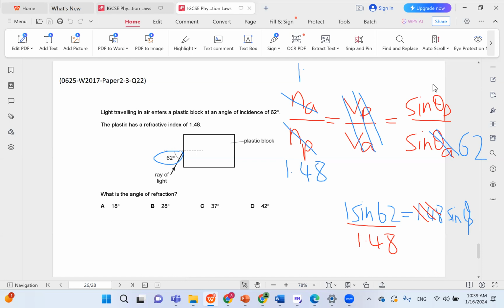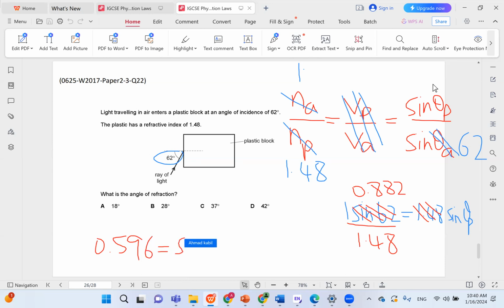So 1 sine 62 is 0.882. You can just write here 0.882, and then you divide that by 1.48. And the answer here is going to be 0.596.